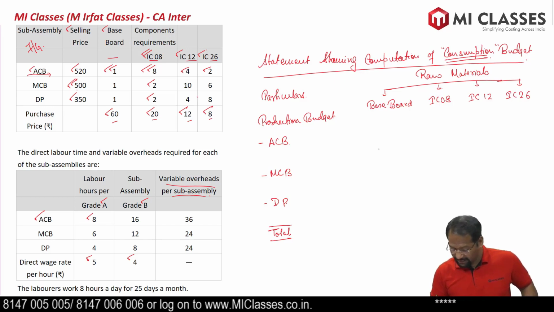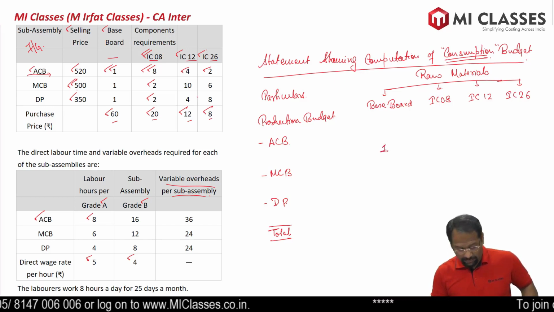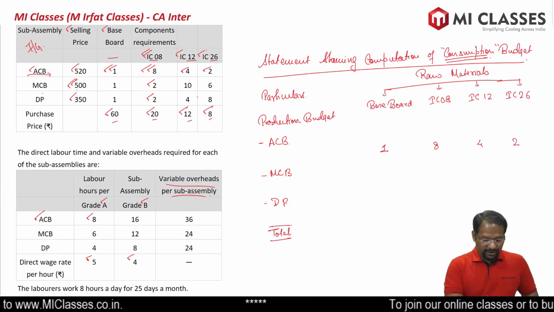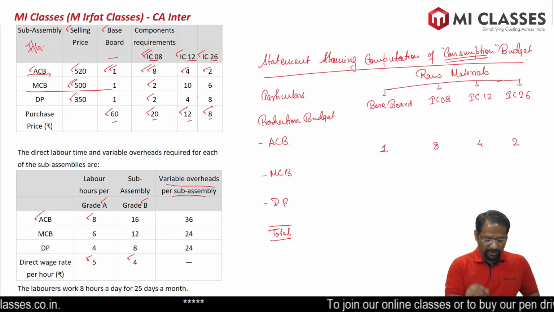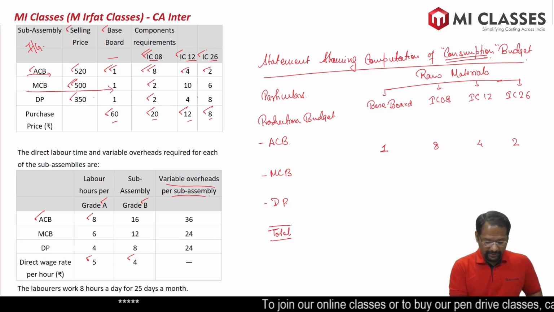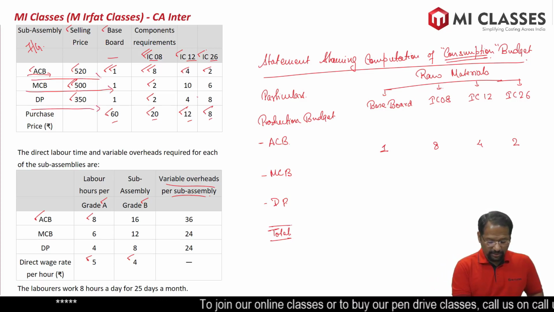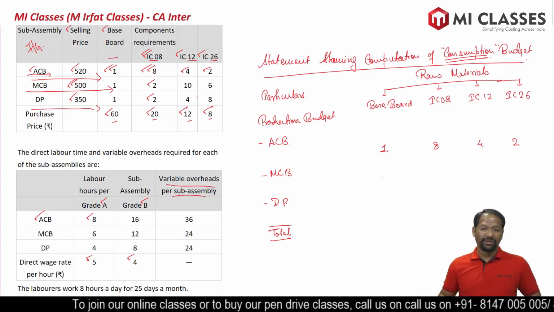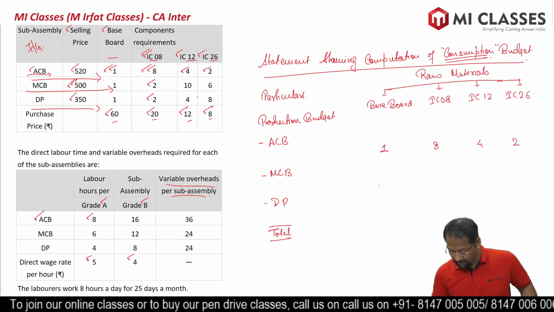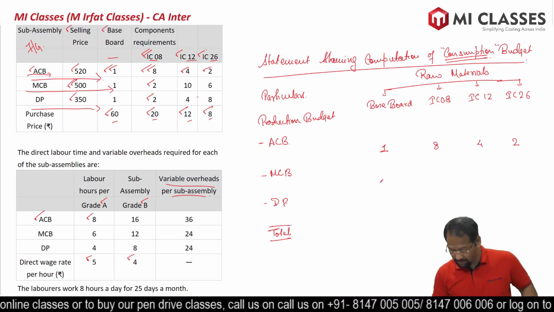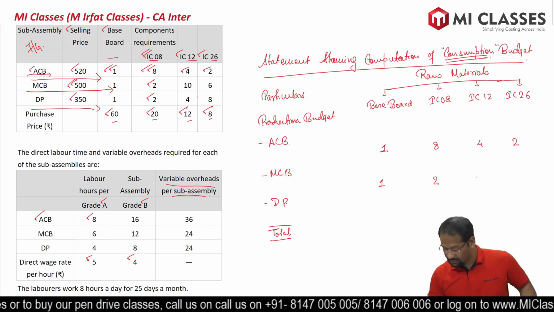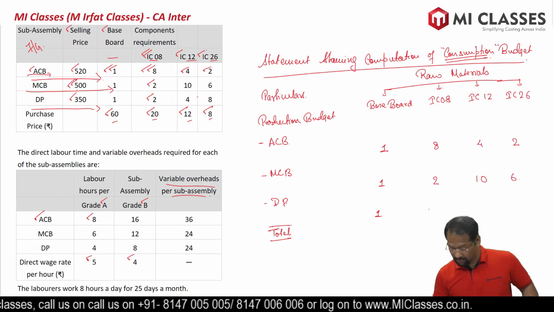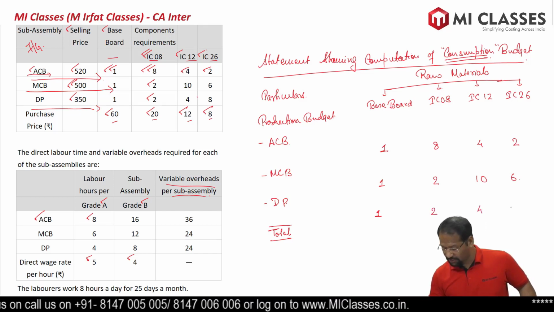If you see, ACB is written here and raw materials are written here on the heading. Means exactly the same format as we have adopted, so copying the data from the question will be very smooth. We just need to horizontally copy the data. So for ACB it is 1, 8, 4, 2, in a straight line horizontally. Because the format here and the format in the question has become the same. For MCB it is 1, 2, 10 and 6. For DP it is 1, 2, 4 and 8.